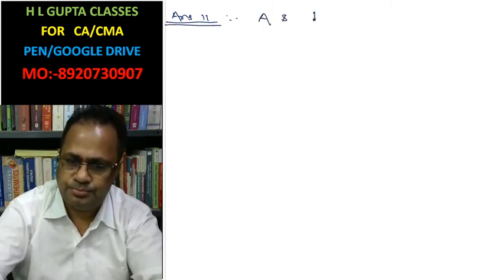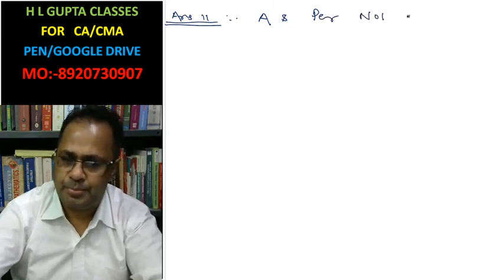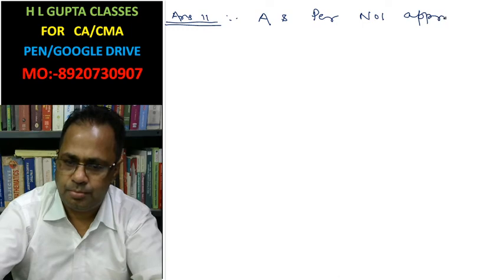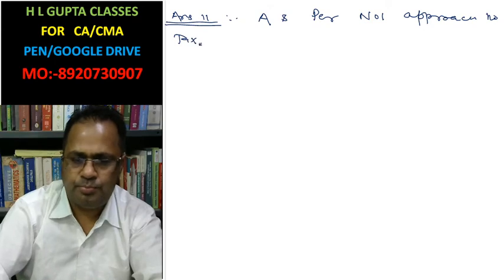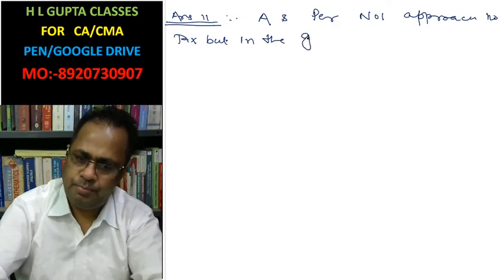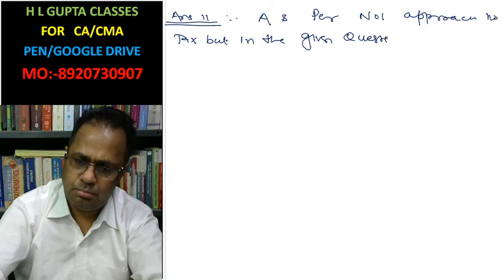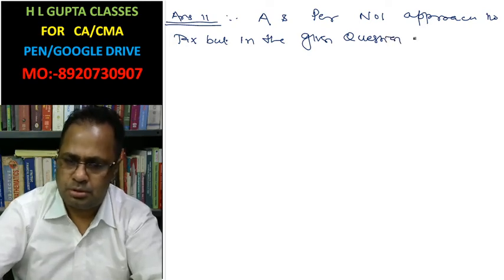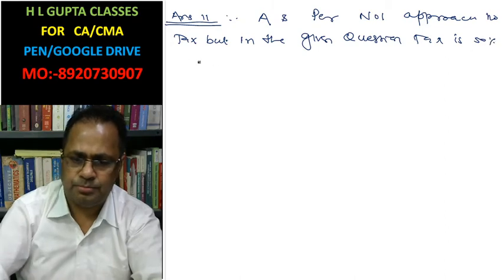As per the net operating income approach, there is no tax, but in the given questions, tax is 50%.